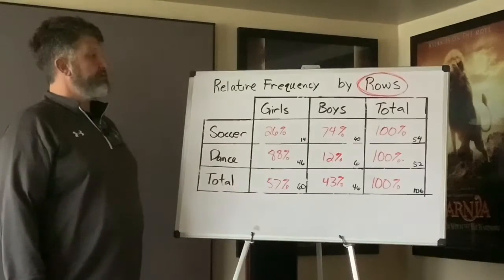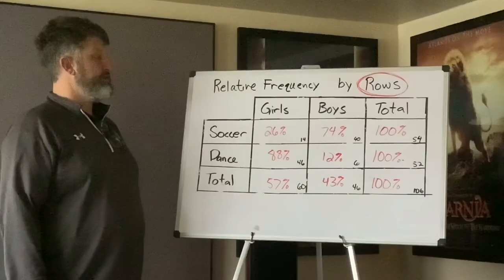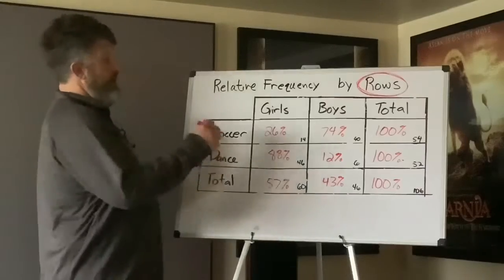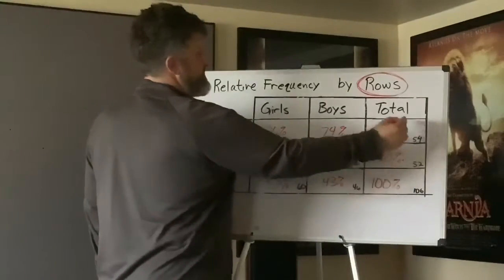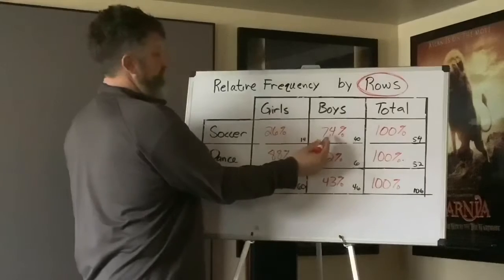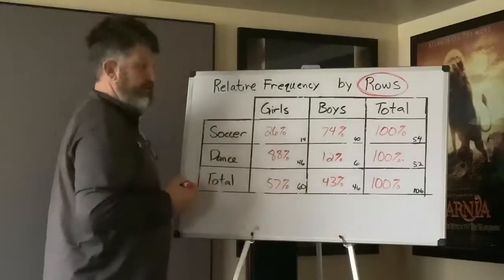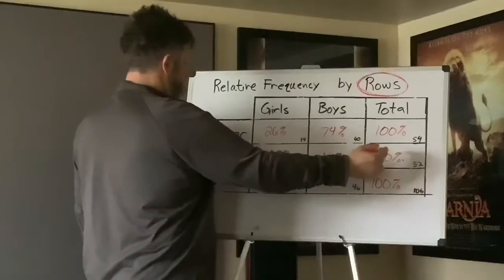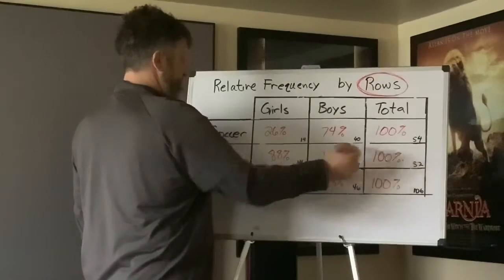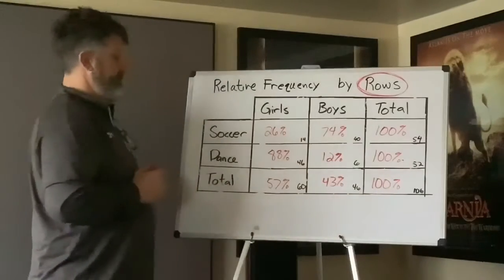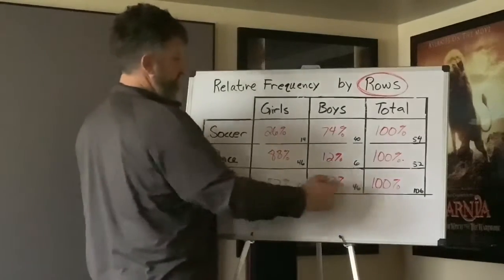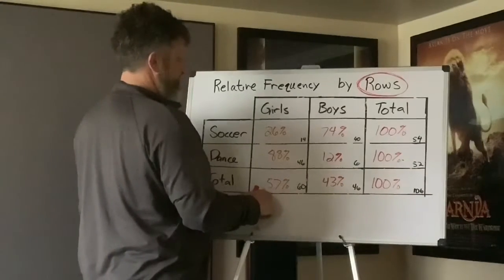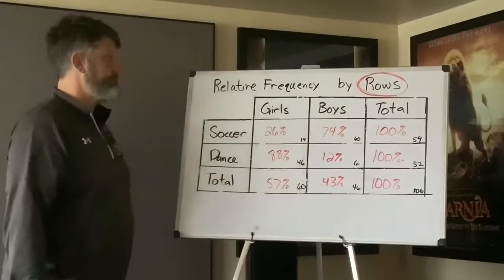But what we're doing now is we're saying, okay, now let's find some frequencies. So here's what we're saying. Of all the people that wanted to play soccer, 74% were boys, 26% were girls. Of all the people that wanted to dance, 12% were boys, 88% were girls. And then if we talk about everybody that took the survey, 57% were girls and 43% were boys.